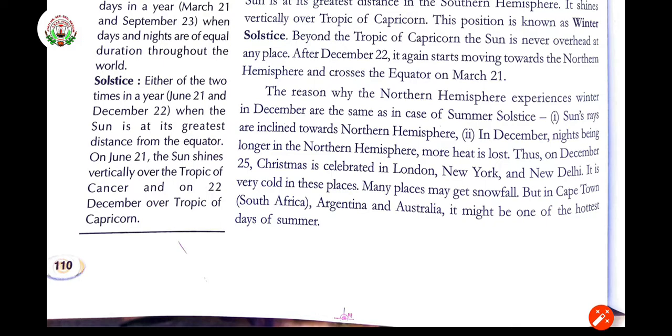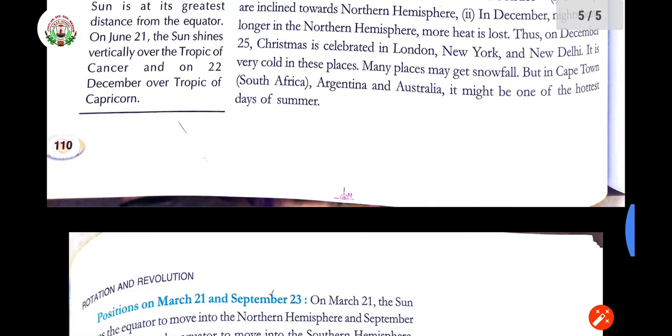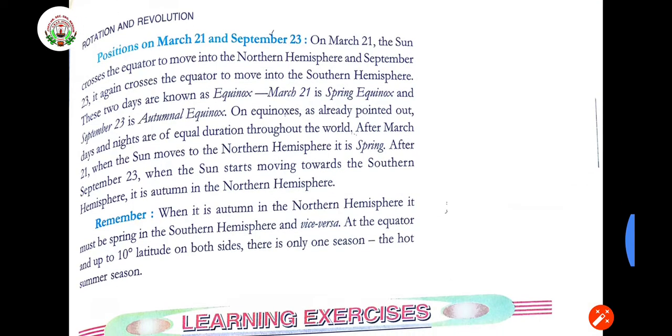Thus, on December 25, Christmas is celebrated in London, New York and New Delhi. It is very cold in these places. Many places may get snowfall also. But in Cape Town, that is in South Africa, Argentina and Australia, it might be one of the hottest days of summer, right? So you can imagine the opposite is happening in different places.